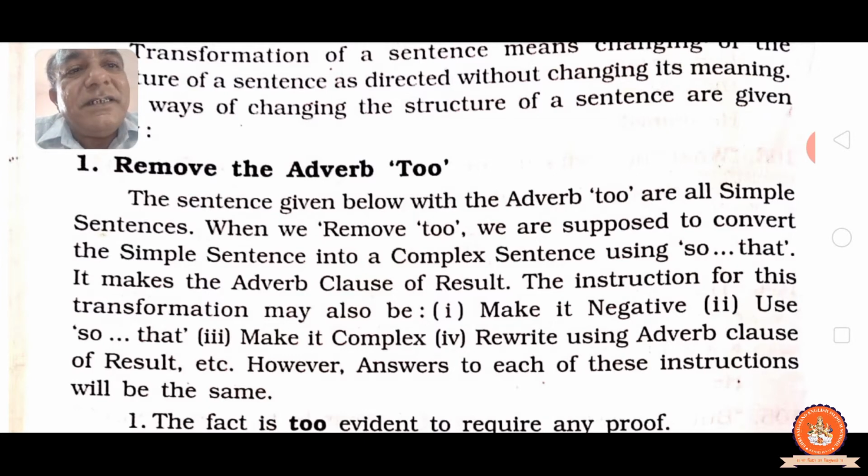The answer is the same, they will just ask in different ways. How many ways can I see? Giving the instruction make it negative, then also use so that; then use so that; make it complex, then as we have seen with too, that is a simple sentence, and cut too and use so that to become complex; and rewrite using the adverb clause of result, then also cut too and have to use so that. That means the instruction may be different but we have to make it in one way, cutting too and using so that.